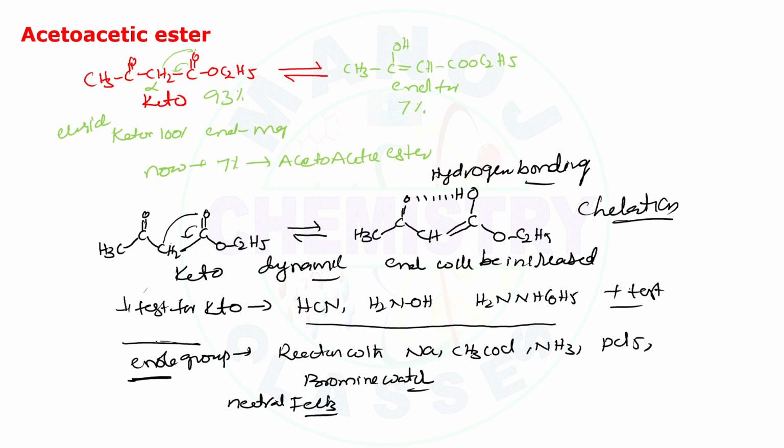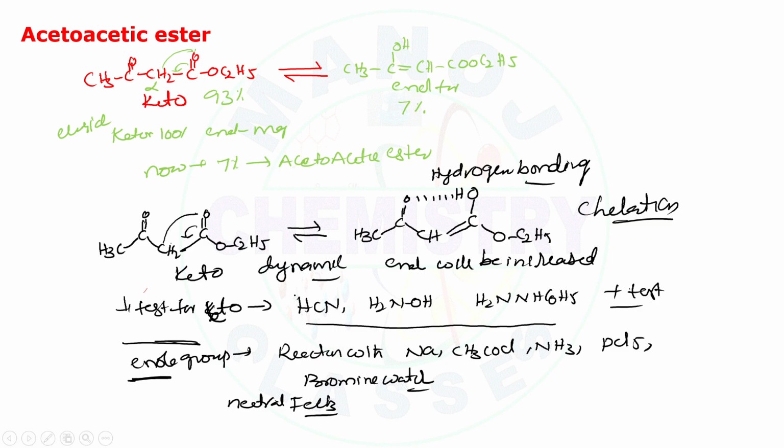So that is due to the presence of the enol group, whereas due to the presence of the keto group there is a positive test for hydrogen cyanide, hydroxylamine, and the phenylhydrazine test. These are the tests to identify the presence of keto and enol groups.